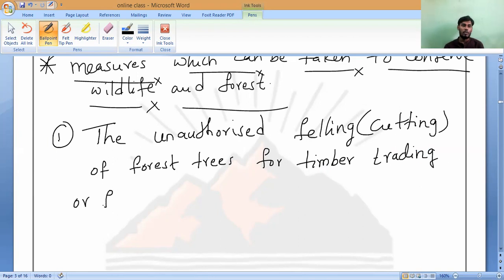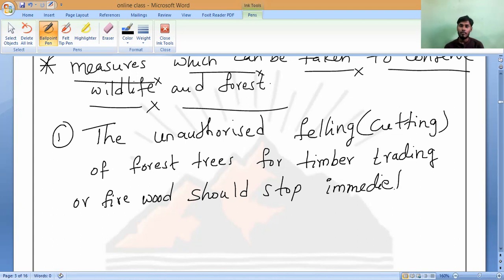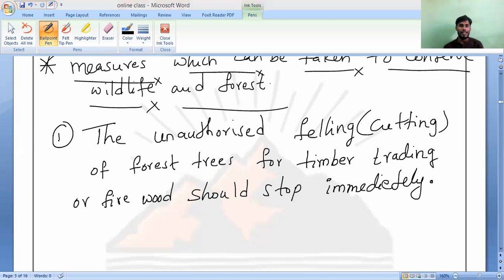Or firewood. For timber trading or firewood should stop immediately. Should stop what? Cutting. Felling. Stop the trading of firewood and timber. Cutting, C-U-T-T-I-N-G, cutting. Do you understand? Okay. Timber trade or firewood should be stopped immediately.